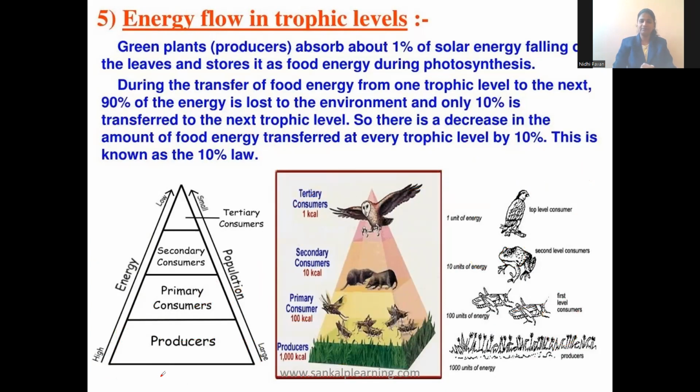So here one more thing. This energy flow we will represent in the form of a pyramid, which is called an ecological pyramid. So what is an ecological pyramid? It is the representation of flow of energy in the food chain, where 10% of energy will be shifted from one trophic level to another, and 90% of energy will be lost in the environment. So this representation of the flow of energy is called an ecological pyramid.